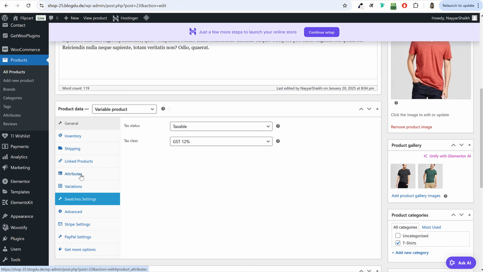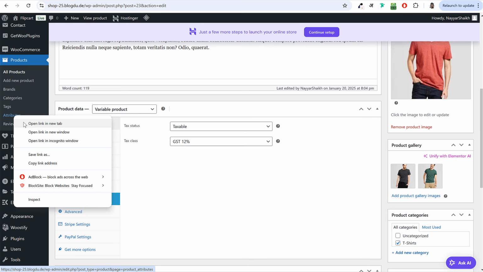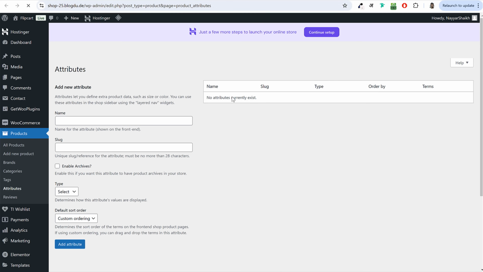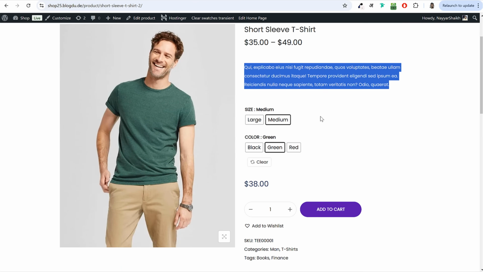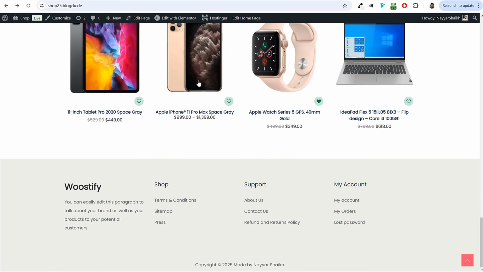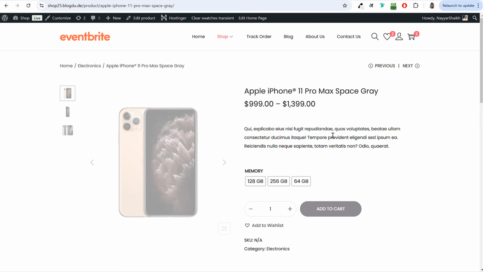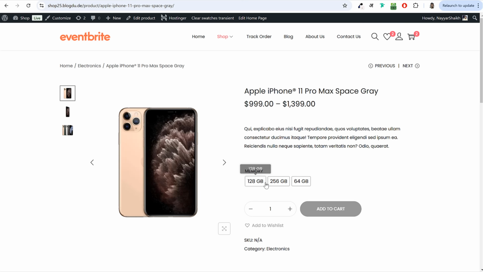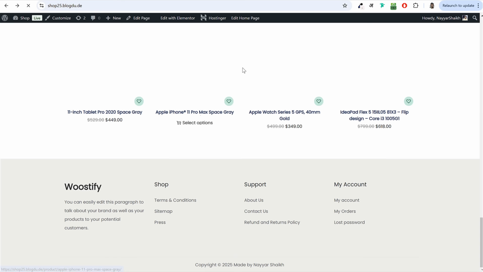Now we have to select attributes and variations. Before that, we have to create different attributes. To create this, you will see under products, we have attributes. Open that in a new tab. Now we can create different attributes. For example, size is an attribute. Color is another attribute. Similarly, other products also have attributes. For electronic products, if you open this iPhone product, memory is also an attribute: 128 GB, 256 GB, 64 GB. So these are different attributes.